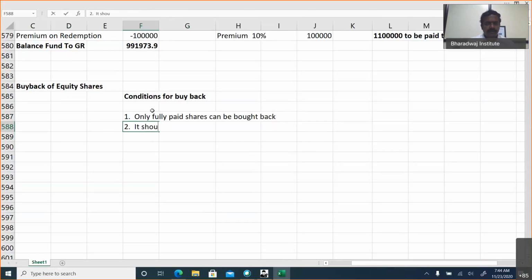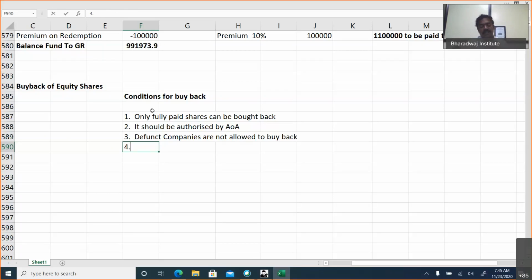It should be authorized by articles of association. But don't write AOA. Please type articles of association. Number 3. Defunct companies are not allowed to buy back.